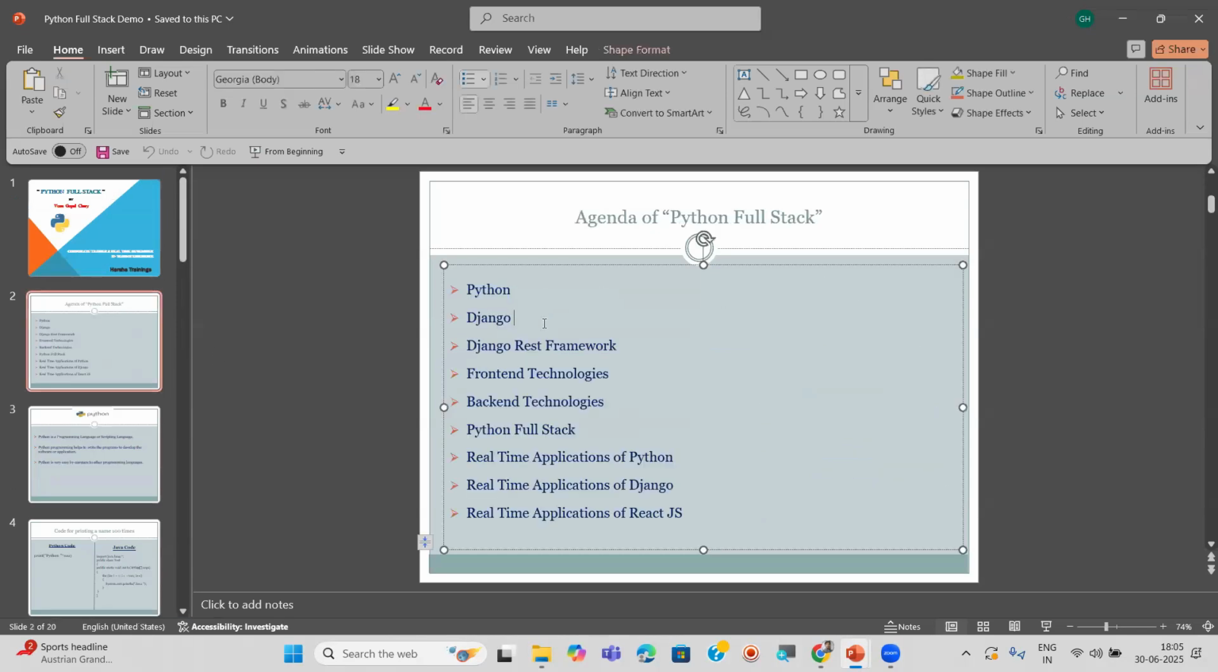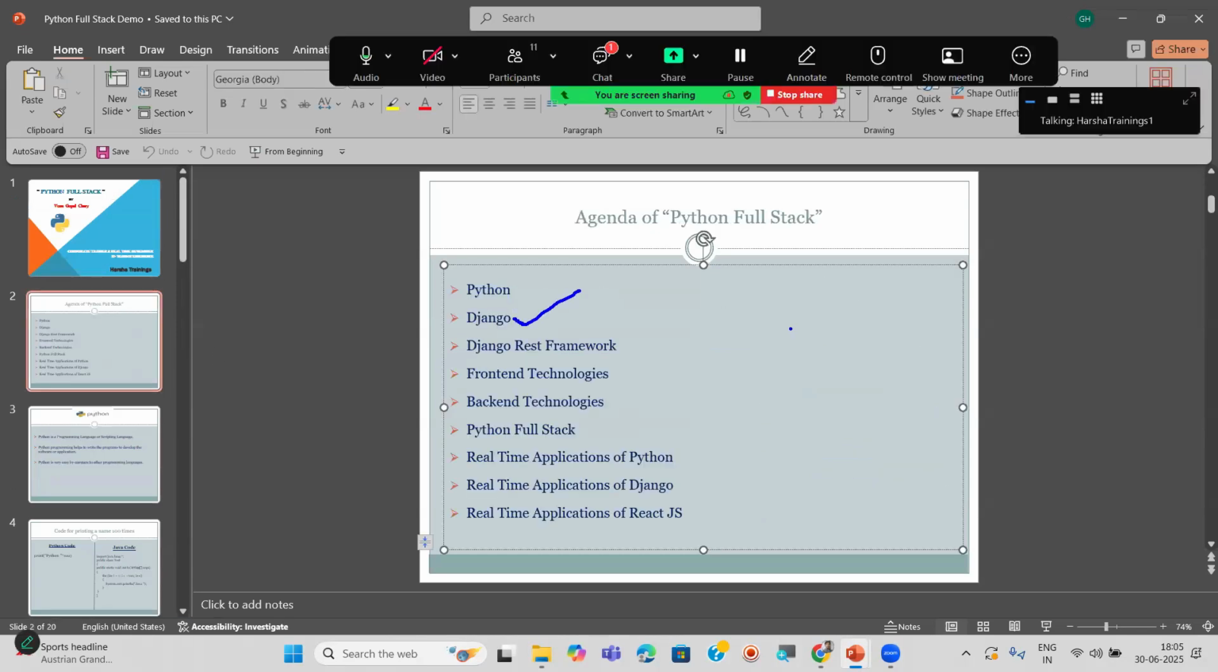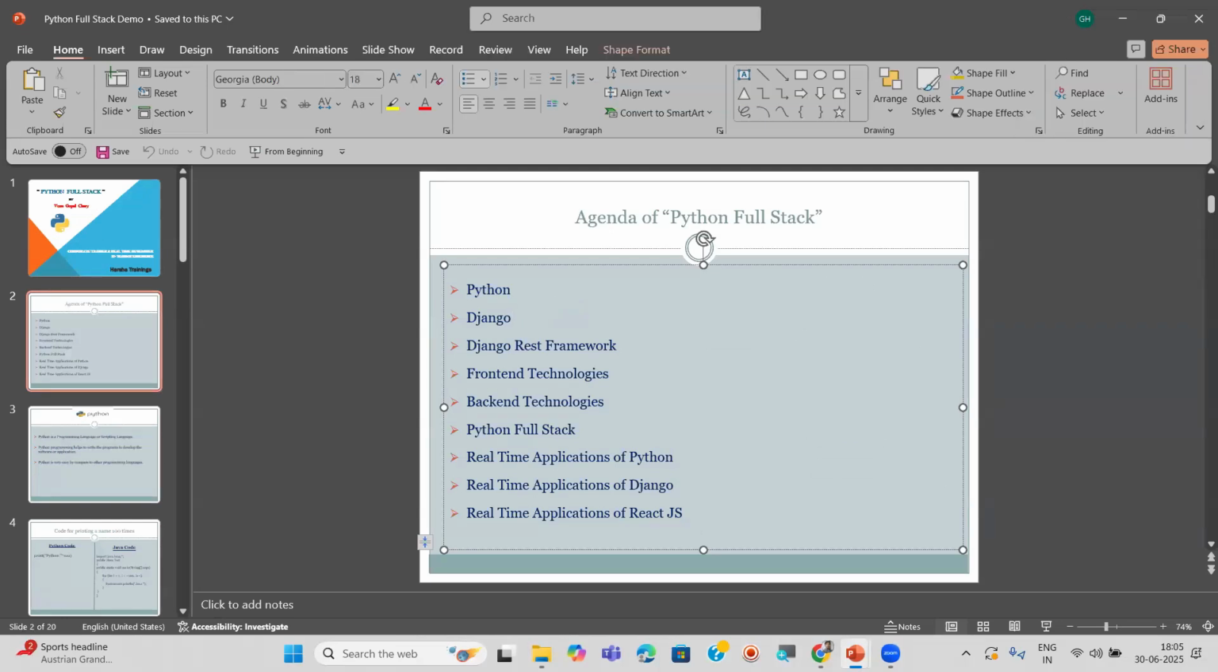Django. What is Django here? Anyone can say, whoever attempted previously. What is Django, I said? Django is a framework. Good. What is the use of Django? What do we do using Django? We can create websites, good, web applications. Good. So let me repeat.